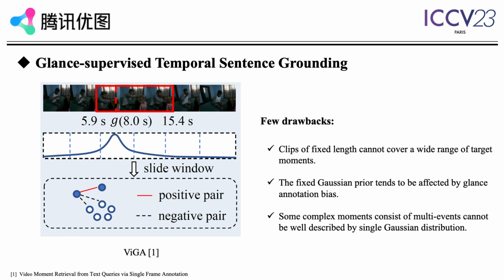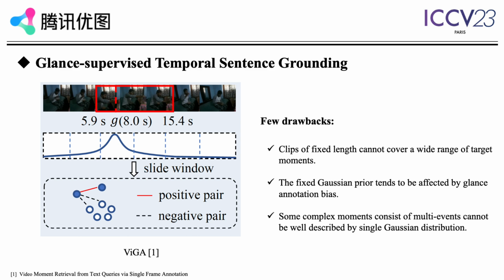Glance-supervised temporal sentence grounding was first proposed in the paper Vega. Vega first cuts the input video into clips of fixed length, which are assigned Gaussian weights generated according to the glance annotation, and contrasts clips with queries. However, there are a few obvious drawbacks. First, clips of fixed length cannot cover a wide range of target moments, which inevitably aligns the sentence with incomplete moments and obtains suboptimal performance.